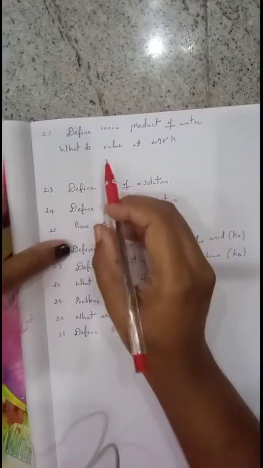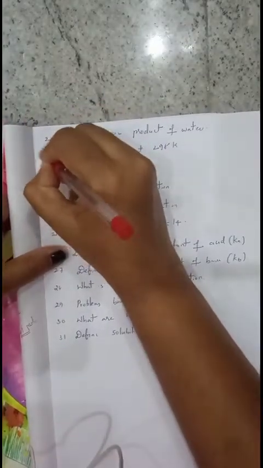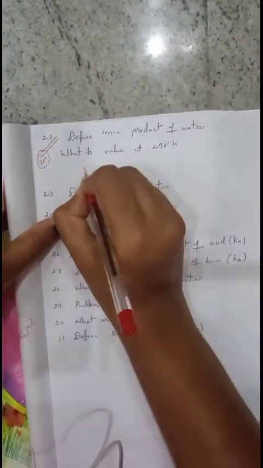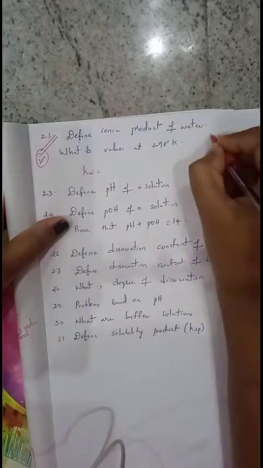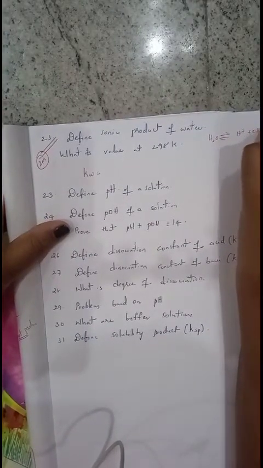Next, another important question. Define ionic product of water. Very important for 2 marks. What is the value at 298 K? First, we want to find the ionic product, that is Kw. When water ionizes, it gives H plus and OH minus ions.